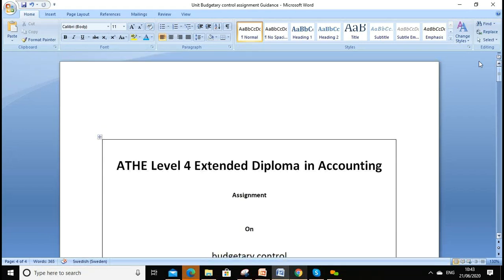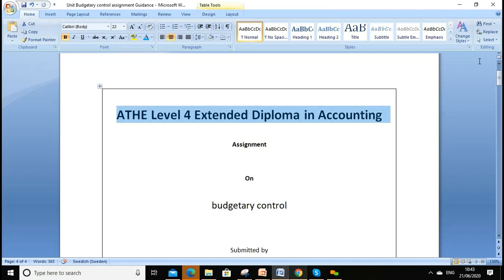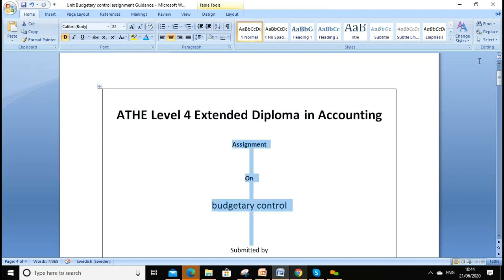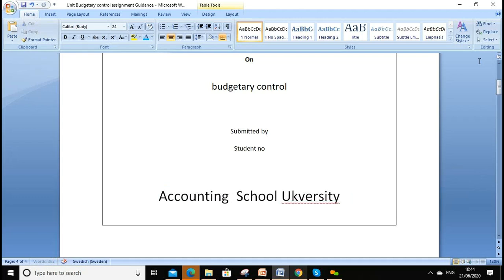First, when we start the assignment, it is always good to have a cover page, or we can call it the title page of your assignment. So I prepared one for you. You can write ATHE Level 4 with the course you're doing, the assignment, and the unit, which is Unit 3. You can write the unit number as well, Budgetary Control. You can write your name, submitted by, and student number, and of course you're part of the Accounting and Finance School at UK Versity.